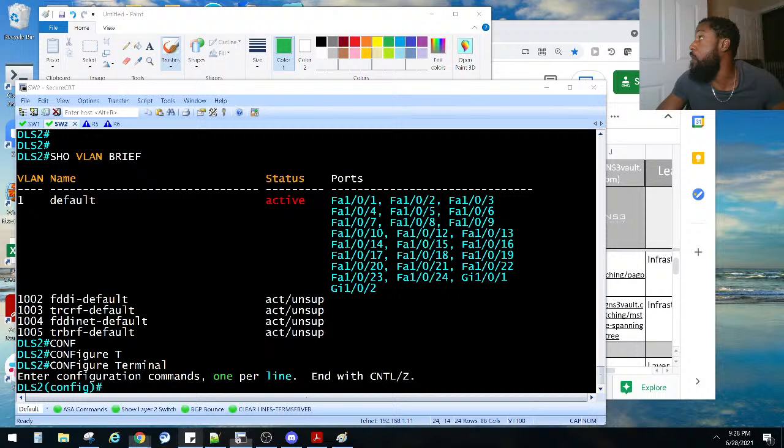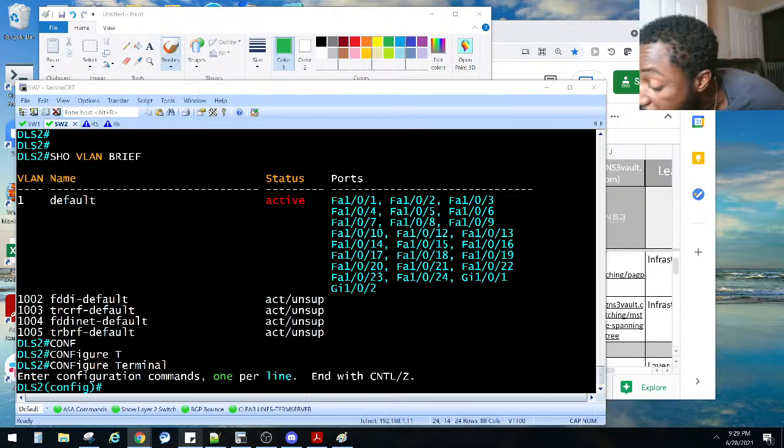Y'all got any questions so far? Any pointers for me? Anything else that we can do to manipulate our traffic? Or did I get anything wrong yet so far? Let me know. Remember, I don't know everything. This is kind of like my learning journey as well. So I'm just teaching y'all what I know, and I'm learning from you guys as well.